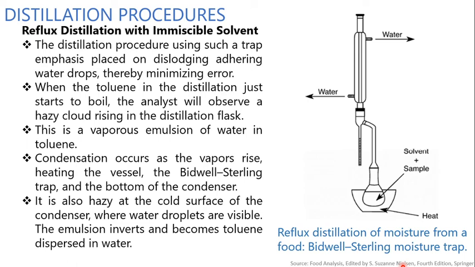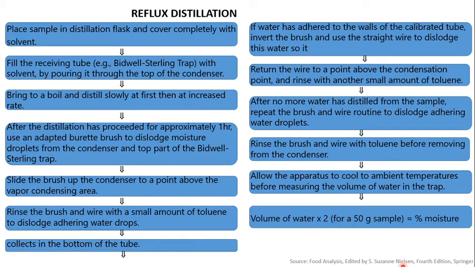This is the vaporous emulsion of water in the toluene. The condensation occurs as the vapors rise, hitting the vessel, the Bidwell Sterling trap, and the bottom of the condenser. It is also hazy at the cold surface of the condenser where water droplets are visible. The emulsion inverts and becomes toluene dispersed in water. In this way the reflux distillation occurs, by which we separate the various components.